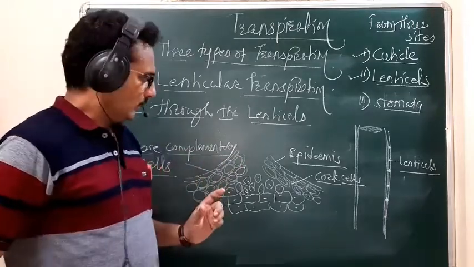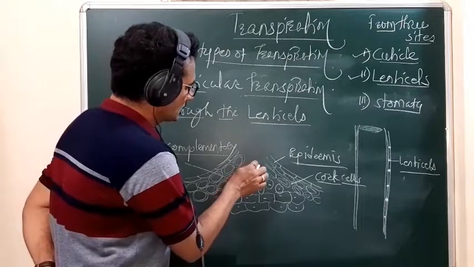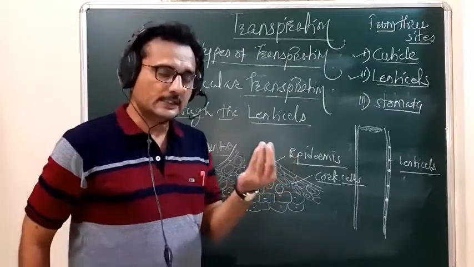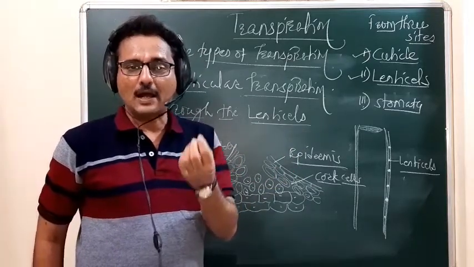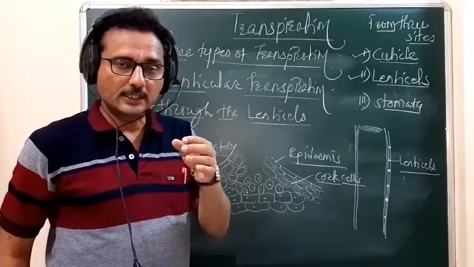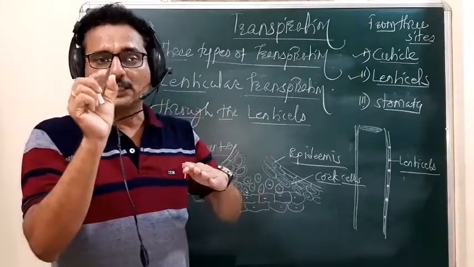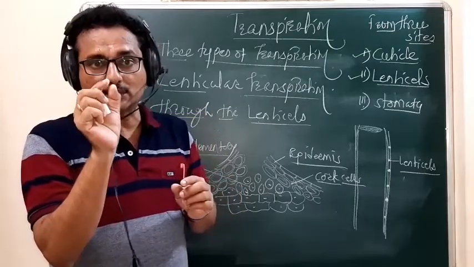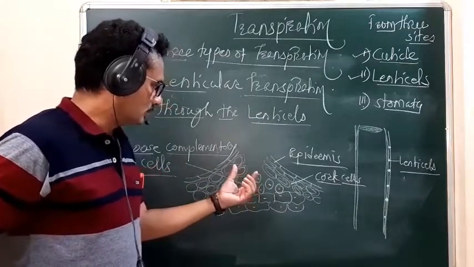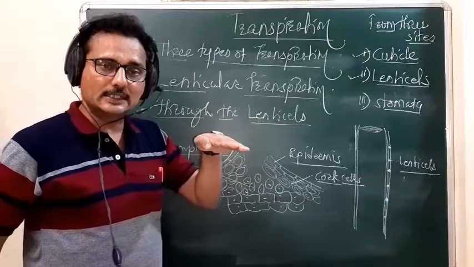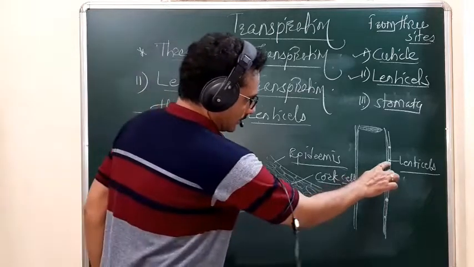Then what happened? Because of the broken epidermis, this portion shows a slight eruption over the surface of the bark of the woody stem. Like small pimples appear on the bark of that stem. Small raised bumps appear, because the epidermis is broken here, and because of that the area is slightly raised. That structure is called the lenticels.